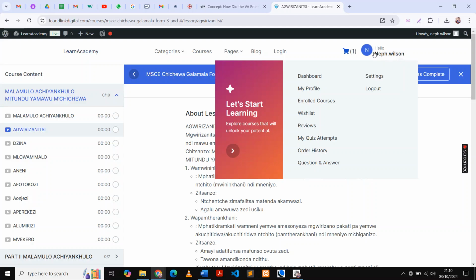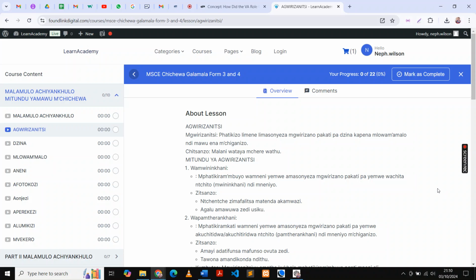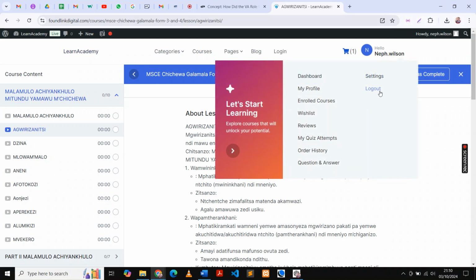Hello. So if you register, you write your name here. This button is very important on the PC and on phone. So when you come here, there is log out here. There are settings. You have dashboard. You have profile. So when you go to dashboard, that's where your courses are. So all the subjects will be there.